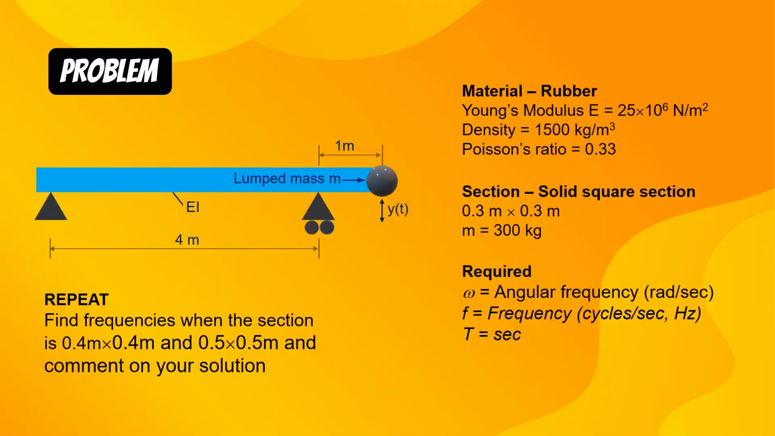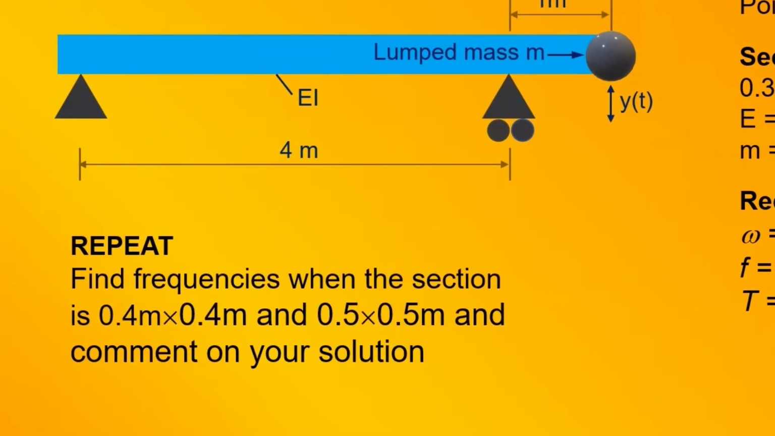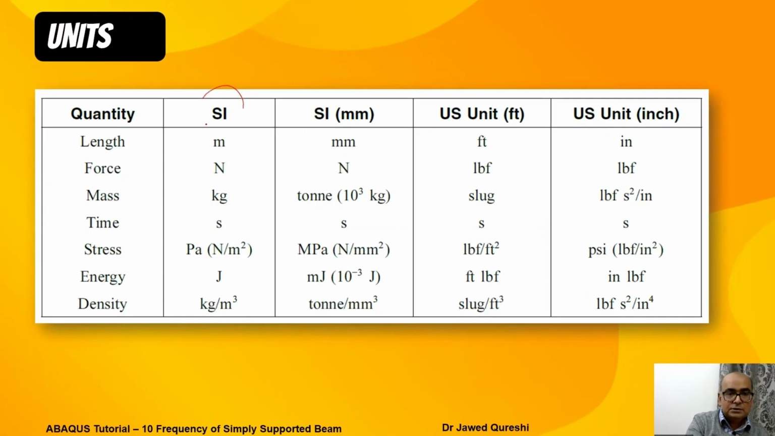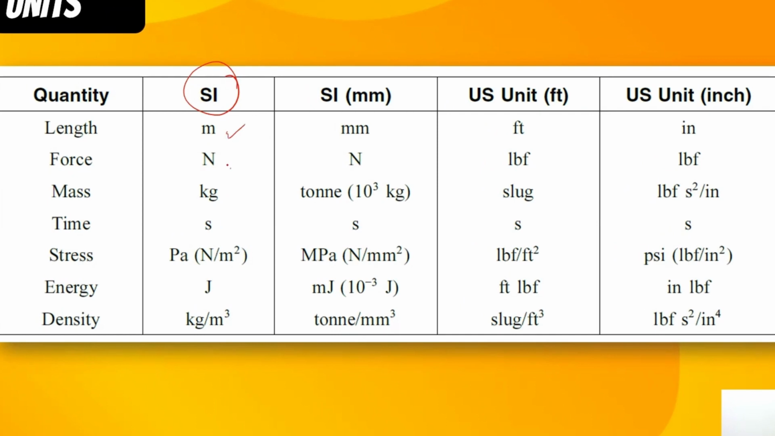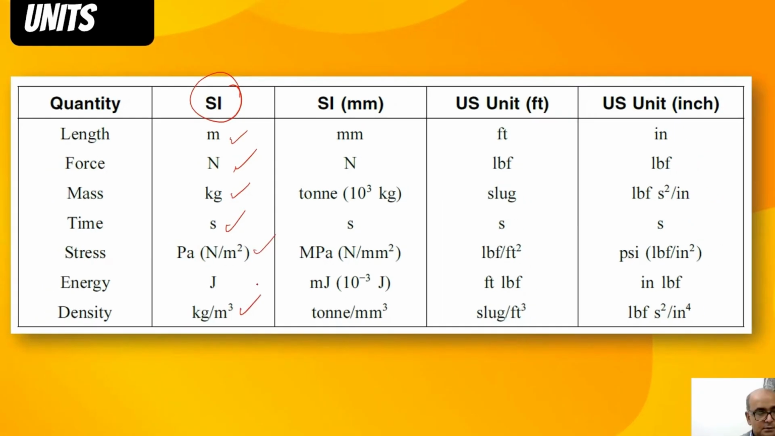And then we have to repeat the problem and find the frequencies using these two sections, 0.4 and 0.5 square sections. Again, I will use SI units to create a model: length meters, force newtons, mass kg, time seconds, stress newton per meter square, and density kg per meter cube.